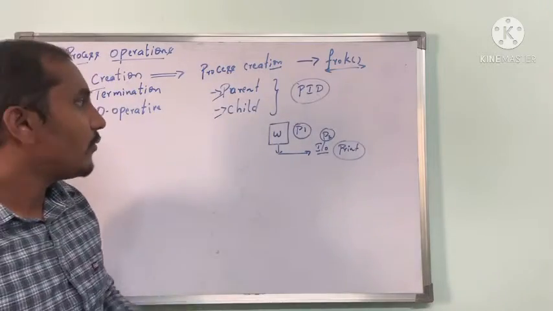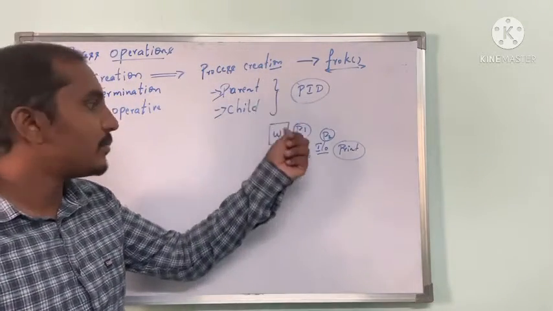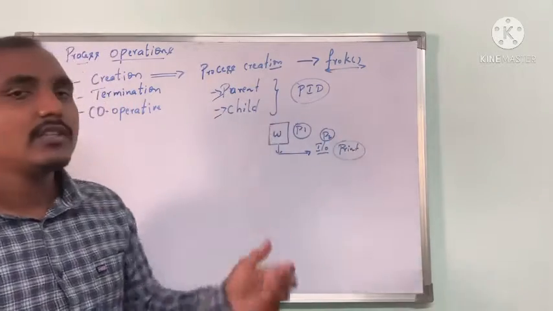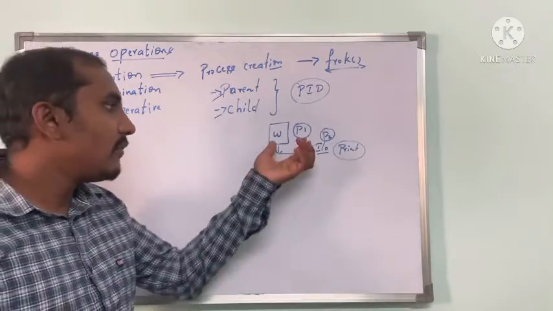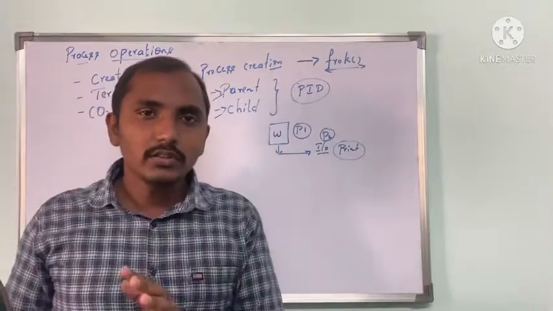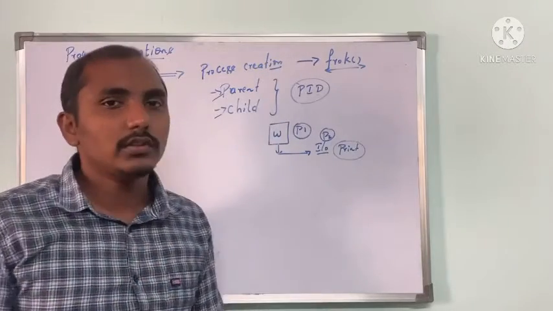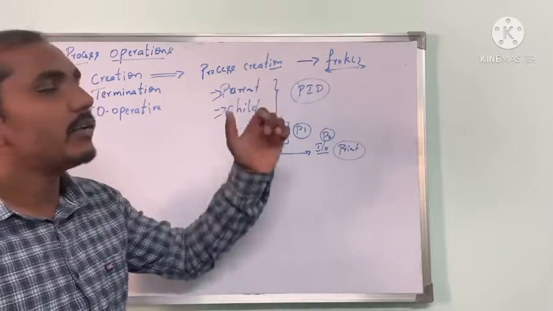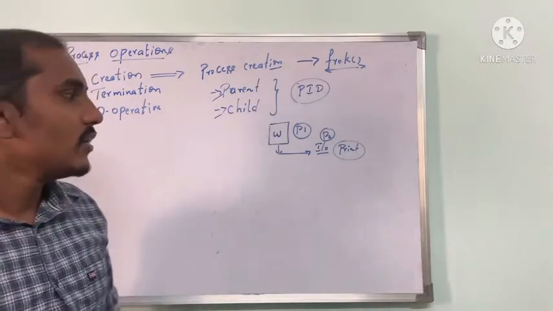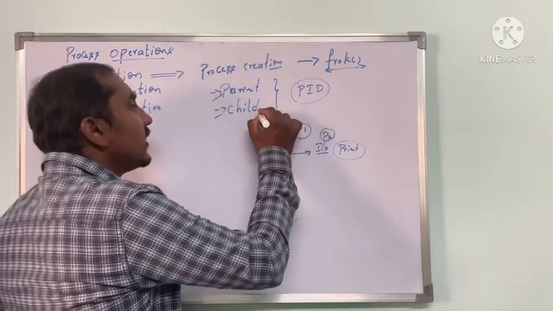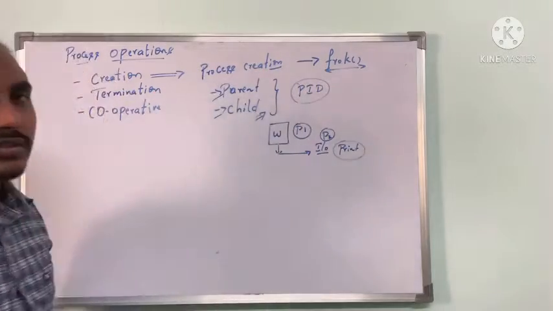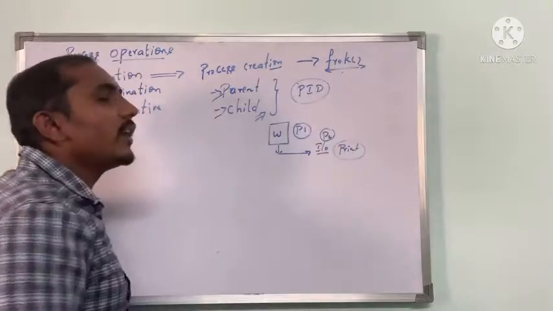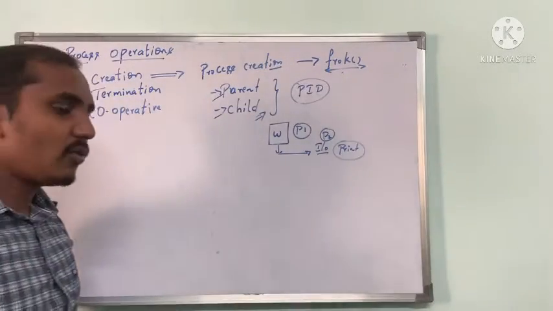So when the process is executing, this P1 will be acting as the parent process and P2 will be acting as the child process. That is, P1 is a basic process under which we are going to have sub processes or sub functions. That will be executed, for which it is going to create a separate process. So this type of representation will be considered as parent-child processes. Whenever a new process is created, we call it fork. A fork system call is generated.